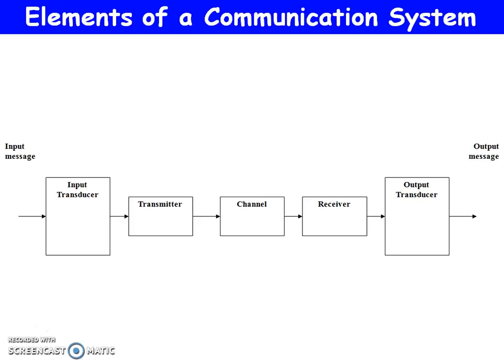In order to transfer any information from one place to another place, what do we need? We need an input transducer, a transmitter and a receiver, and in between there should be a channel, isn't it? If your signal is an analog signal, and nowadays all communication is done in a digital environment, we need to convert it into digital information. So there will be an input transducer which converts that analog signal to a digital signal. Then we require a transmitter to transmit that signal to the receiver. In between transmitter and receiver there should be a channel, and at the end we will receive that information.